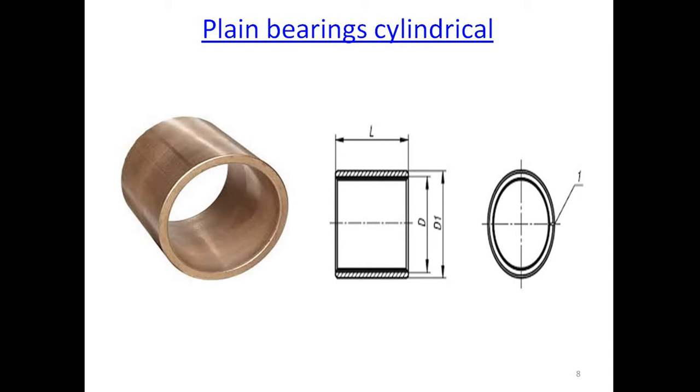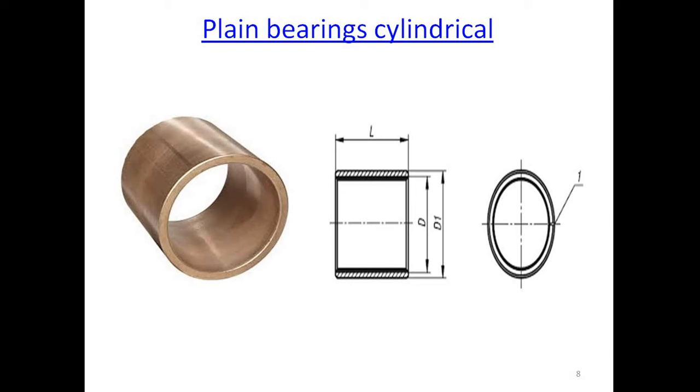It is a sketch of a plain bearing. It is just like a bush. The material may be copper or brass, used for wear resistance or friction resistance. The dimensions are shown. It is a simple cylinder.